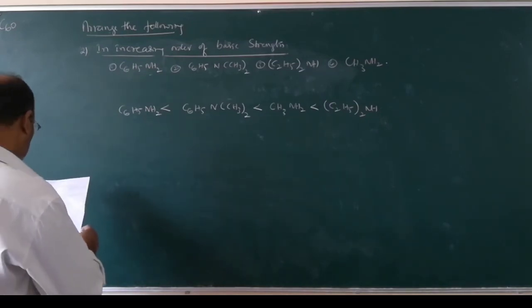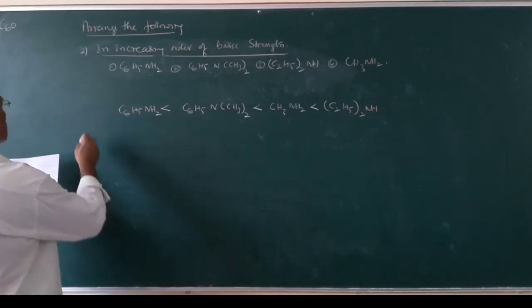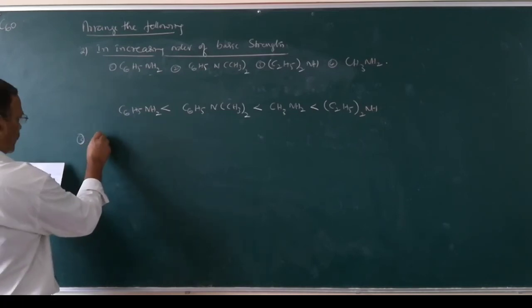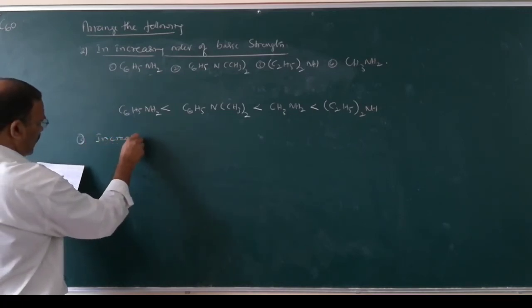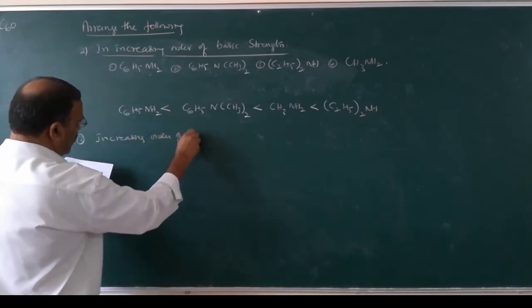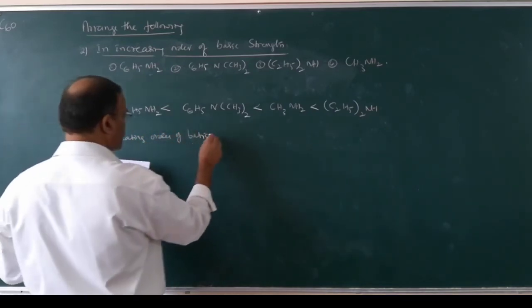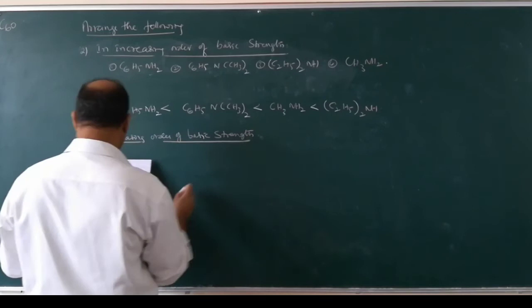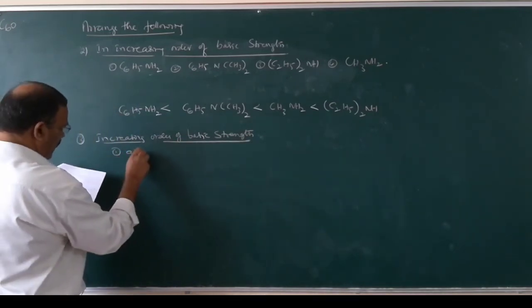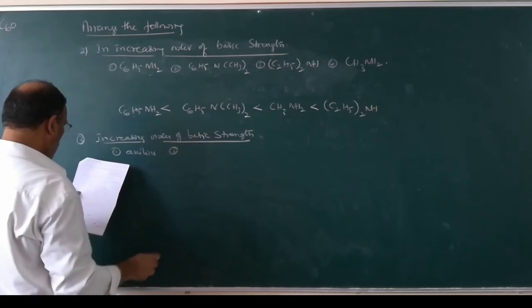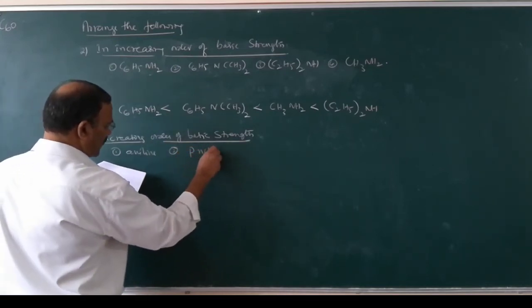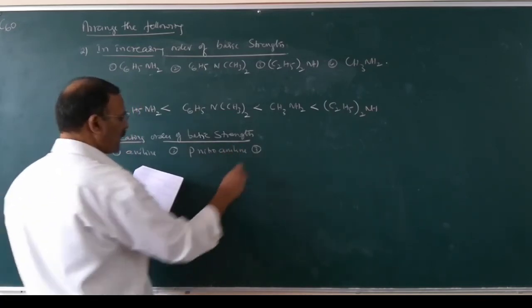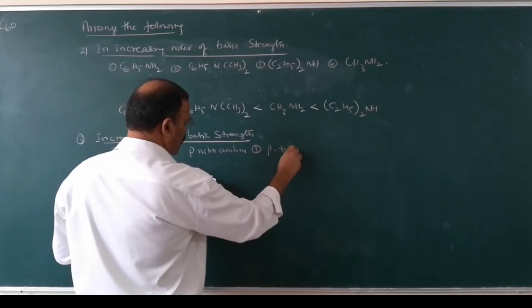And then the third one, increasing order of basic strength. Number 1, aniline; number 2, para-nitroaniline; and number 3, para-toluidine.